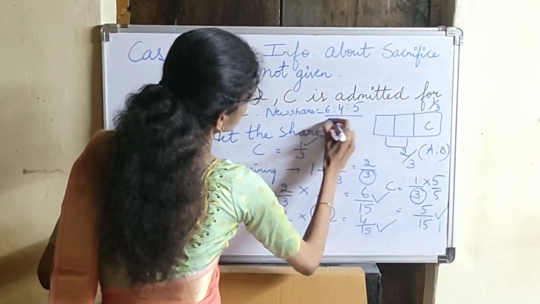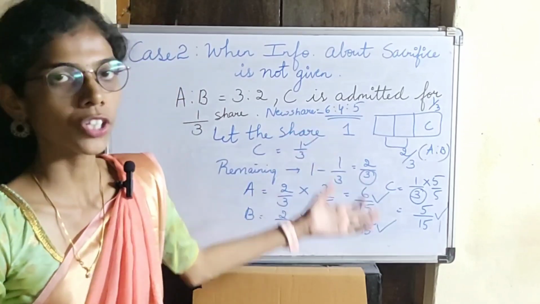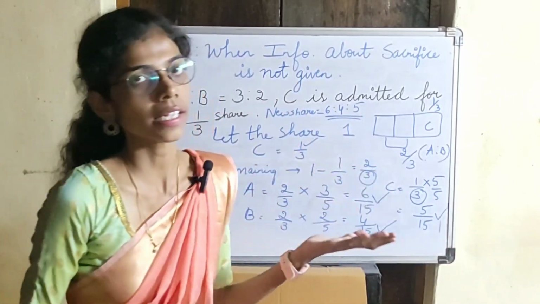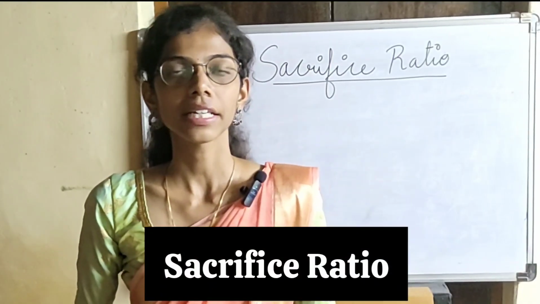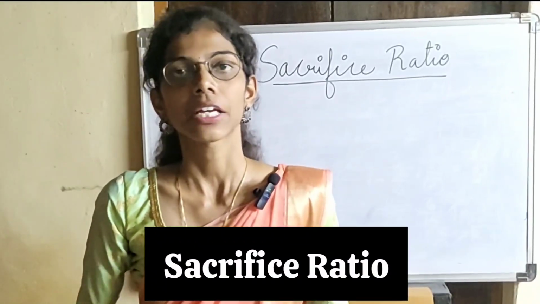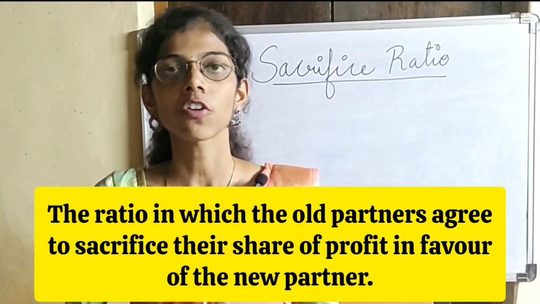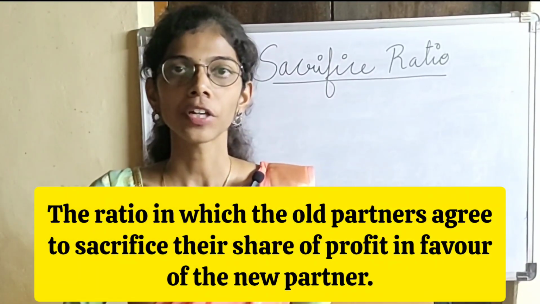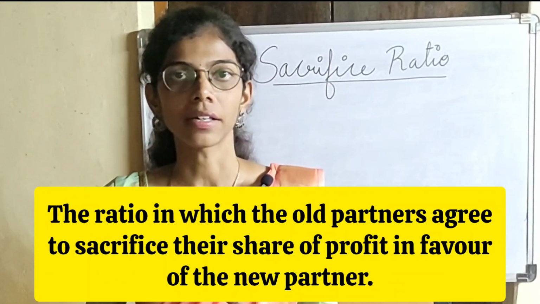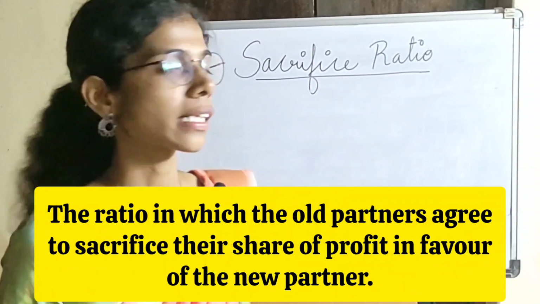6:4:5. So this is your new profit sharing ratio when the sacrifice shares are not given. So next let us study about sacrifice ratio. Sacrifice ratio means it is the part of profit which will be distributed by the old partners to the new partners. So let us understand this with an example.